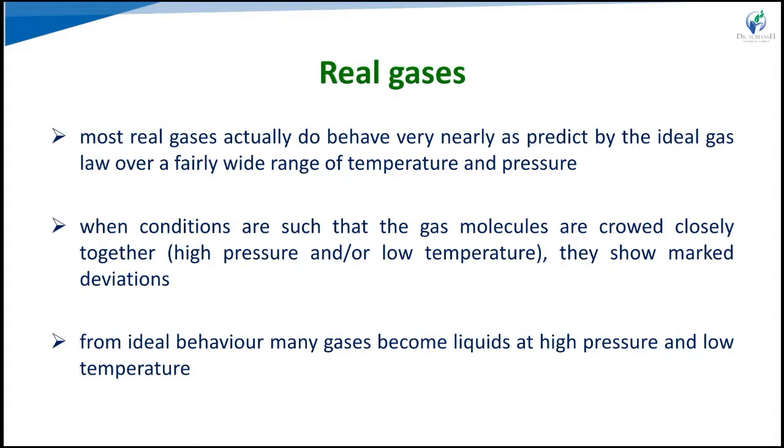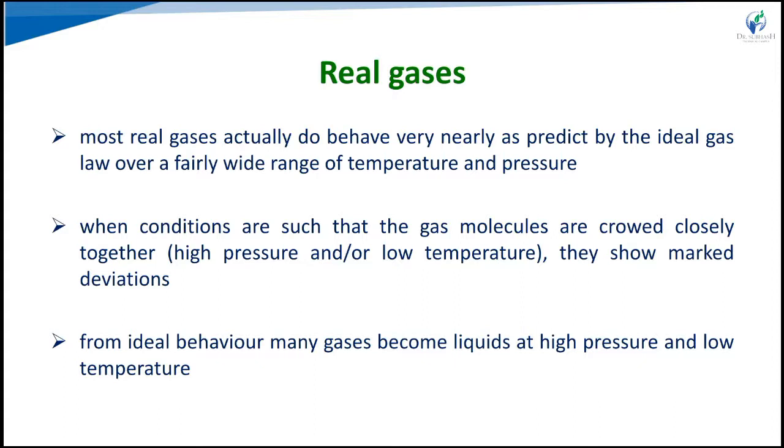Generally, most gases do not obey or follow the ideal gas law, so they show some deviations from ideal behavior. The gases which fail to obey the ideal gas equation, or ideal gas law, we term non-ideal gases or real gases.